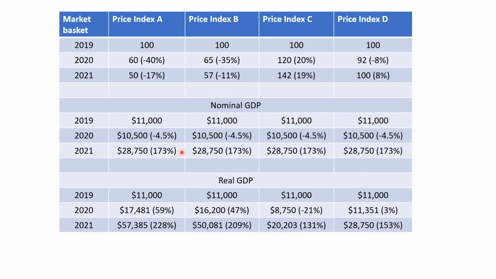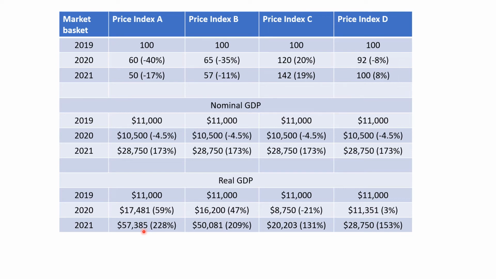When we convert using our formula, though, this nominal value to our real value, we can see we have some pretty significant changes. So using market basket A, and you'll have to go back and review what market basket A consisted of, we see that real GDP went from 11,000 to 17,481. Once again, we're leaving off decimals. So we have an increase here of about 59%. That's phenomenal growth. In 2021, it goes to $57,385. Once again, incredibly phenomenal growth, right?